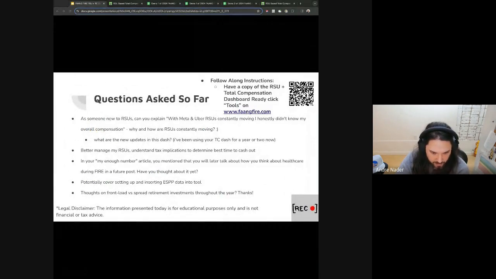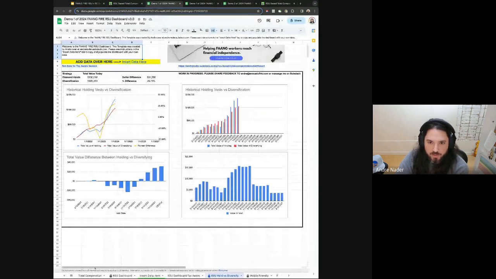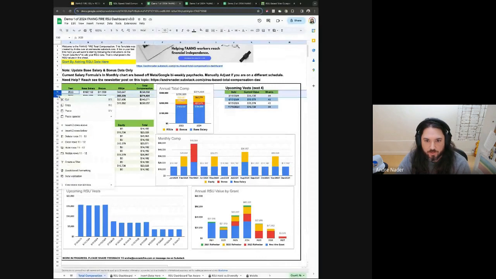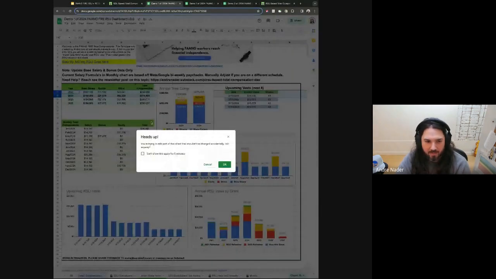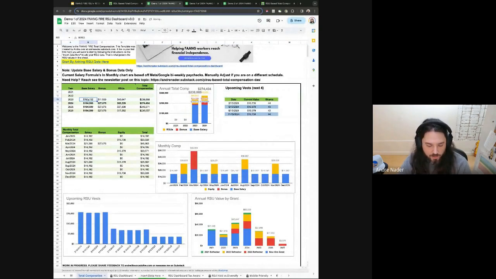Awesome. Ming asked, how do you extend the spreadsheet beyond 4 years for someone who has worked 5 to 10 years and wants to track their full historical data? What I would do is just add in the columns over here, like literally add in a few. Let's see, it has some warnings in here that if you're going to break something, it might mess with the formatting, but let's say here you cared about 2022, 2021, and you can just modify all this information up.